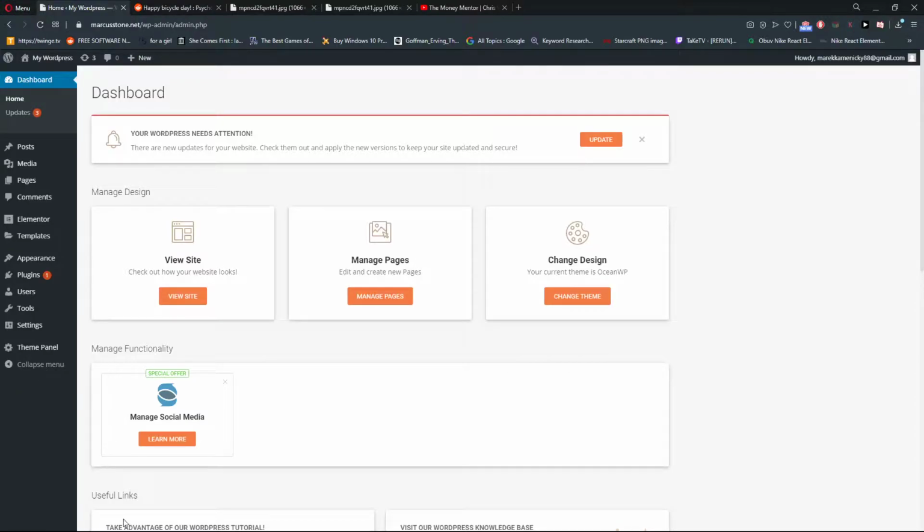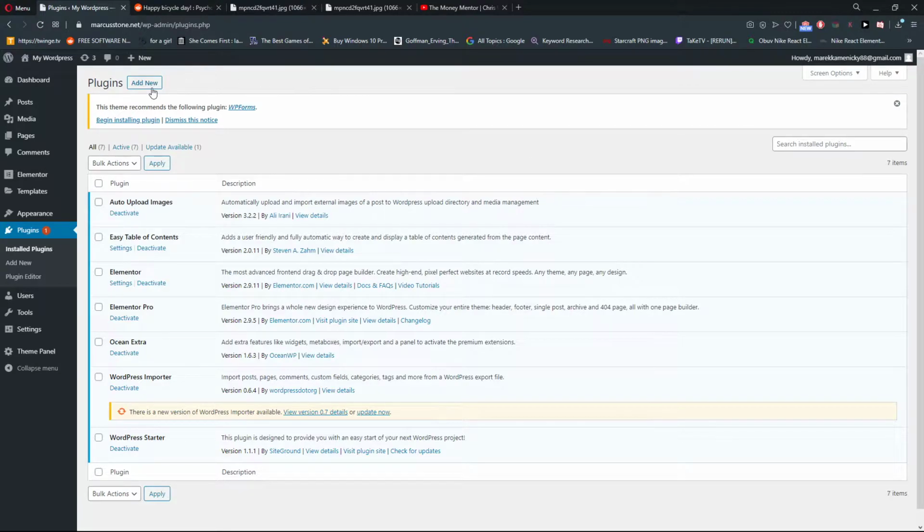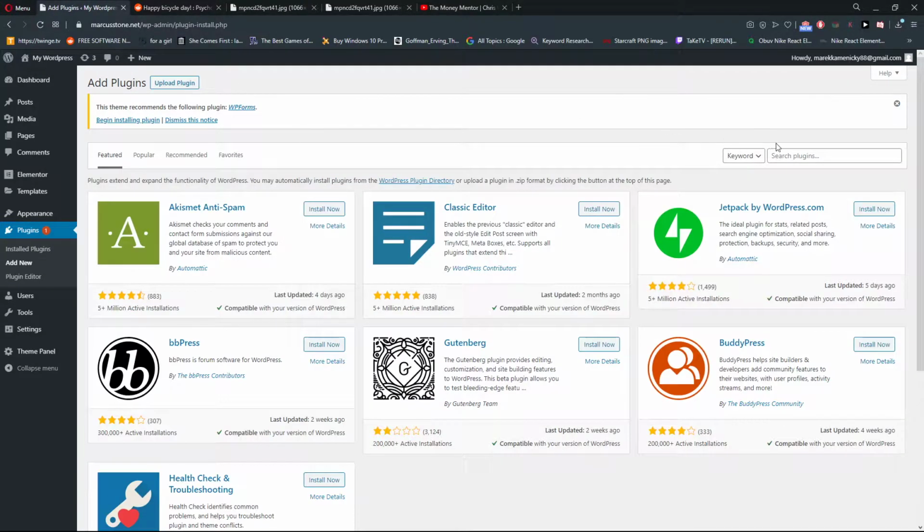So let's start. The first thing you want to do is just click here on plugins in your dashboard and add a new plugin. And now in search plugins, write comment attachment.